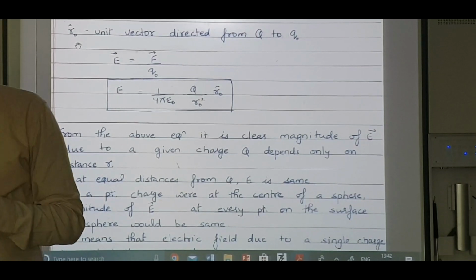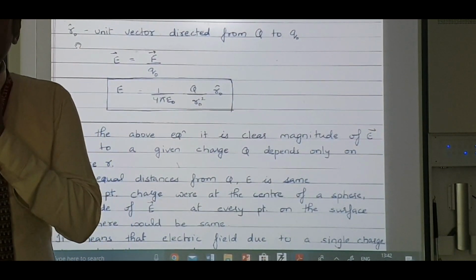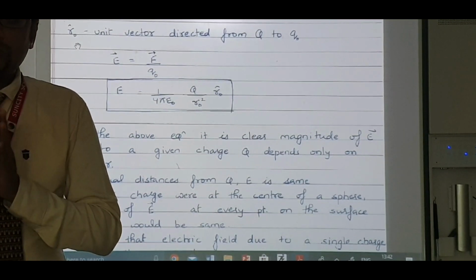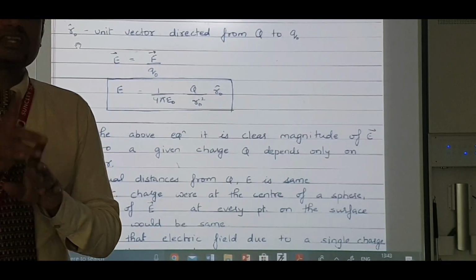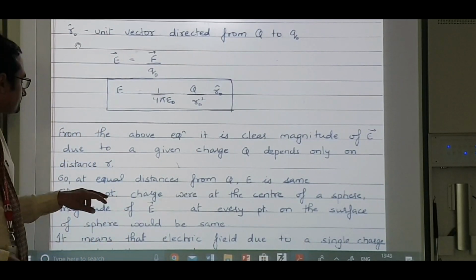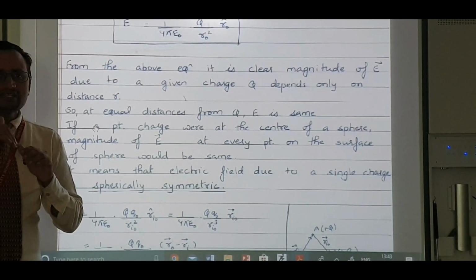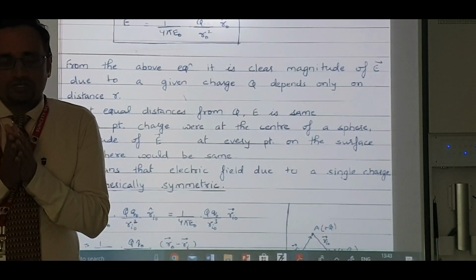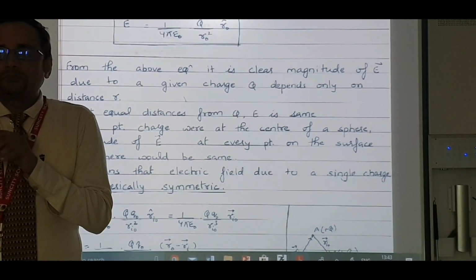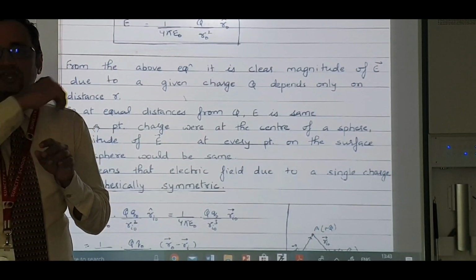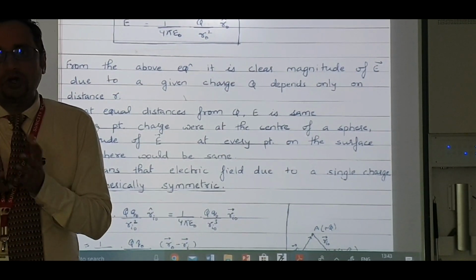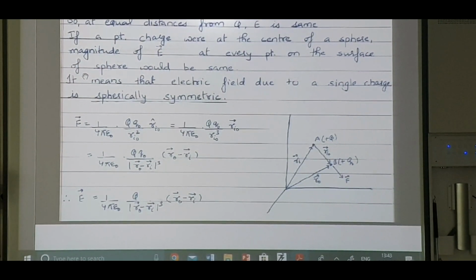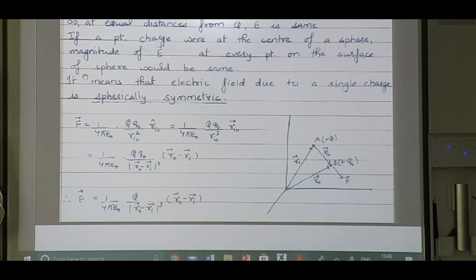I am getting the formula for electric field, which is E is equal to 1 by 4 pi epsilon naught Q by R square, where Q means the source charge, not the test charge. Now, one thing: from the center, that is from the charge, if I have a test charge, it will make a spherical symmetry. It will be a sphere. The radius is the same at every point. So, it provides you the electric field due to a single charge is spherically symmetric.